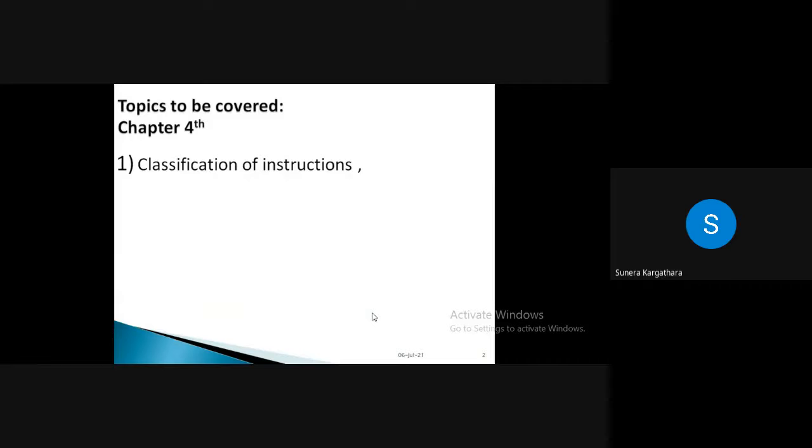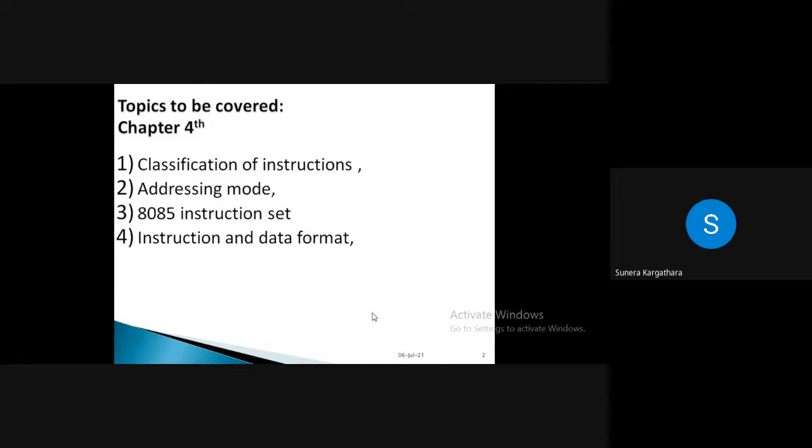Here we want to discuss the classification of instructions, addressing modes, the instruction set, and the format that each and every instruction will follow. Depending on that, we will see how many bytes it will occupy: 1 byte, 2 byte, or 3 byte.